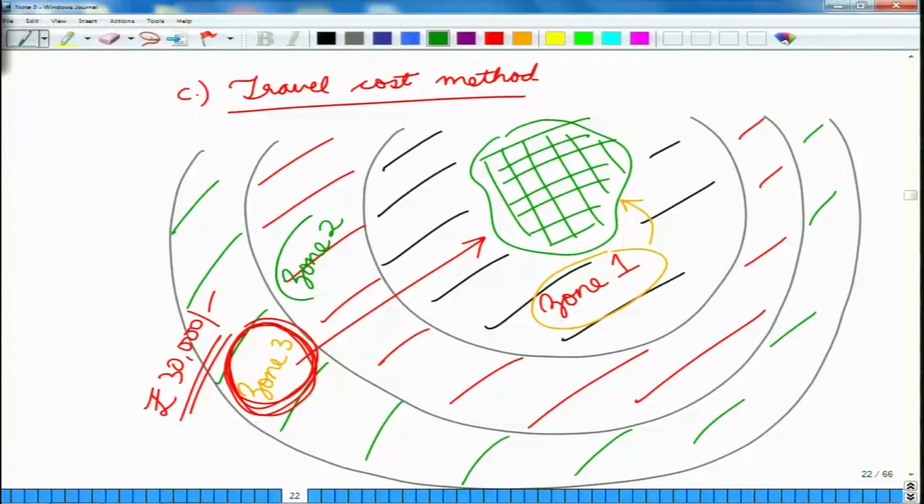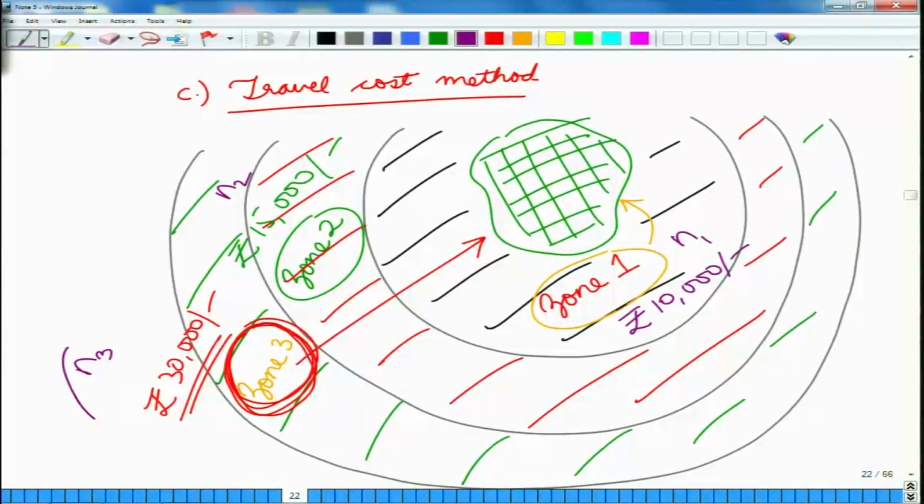Similarly, if we say that in the case of zone 2 people spend say 15,000 rupees, and in the case of zone 1 people spend say 10,000 rupees including all the cost. Now, what we can do is we can make an inventory of the number of people who are coming from zone 3, let us call it N3, the number of people who are coming from zone 2 and the number of people who are coming from zone 1. Now, we can multiply these numbers with the amount that these people are paying to get an estimate of the value of this national park in the eyes of these people.